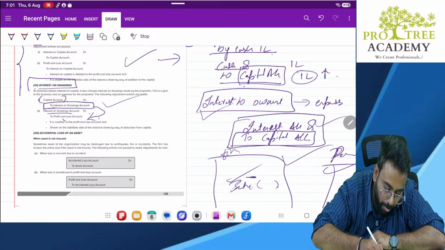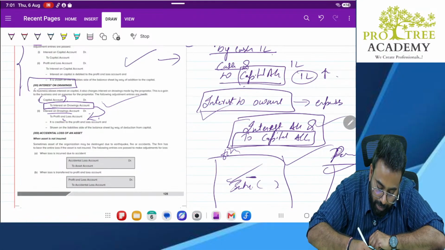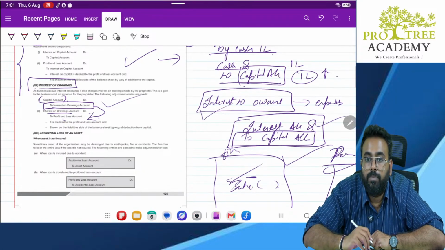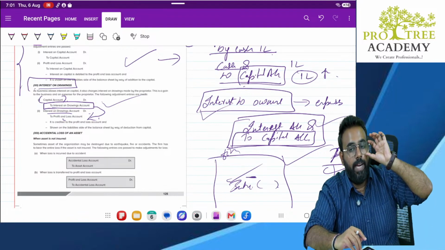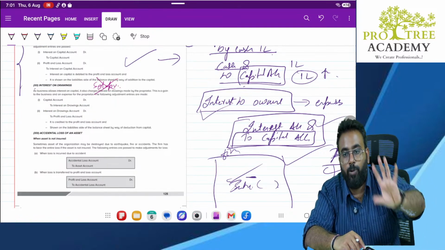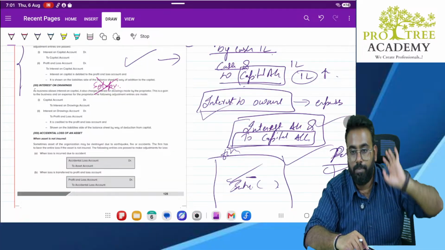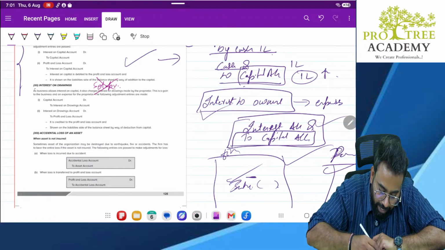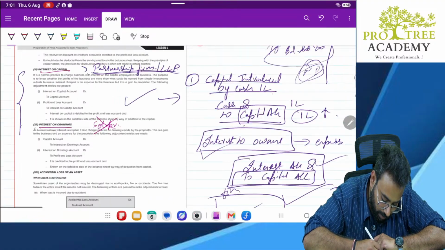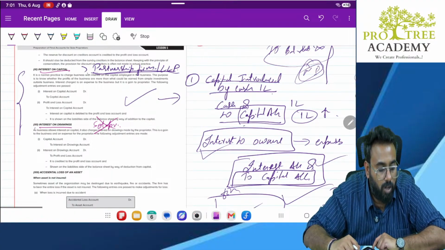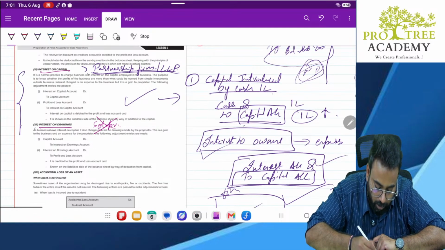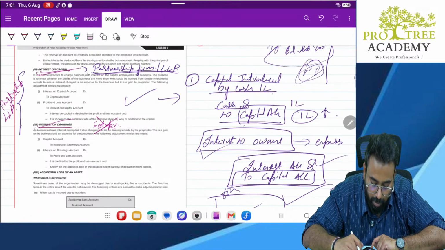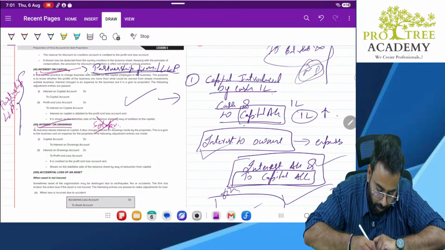What is the thumb rule? Sole proprietorship not allowed. You cannot pay interest in sole proprietorship. Neither can you receive interest in sole proprietorship. Clear? Where is it allowed, sir? Interest on drawings or interest on capital? Both these things are allowed in partnership firms or LLP. Clear? Both these, interest on capital, interest on drawings. Am I clear? Yes? Okay.